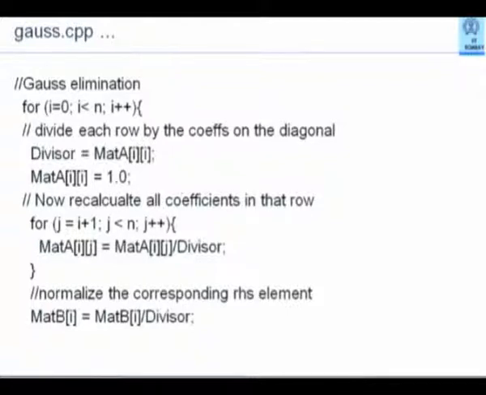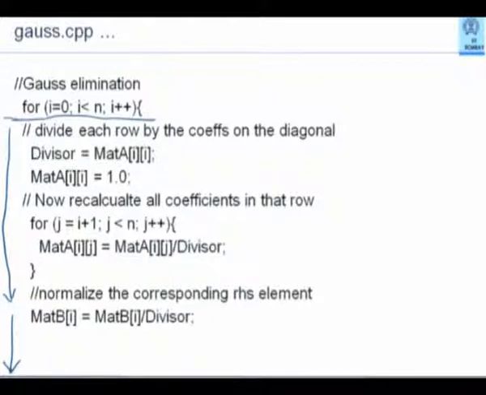For i equal to 0, i less than n, i plus plus. This is the main iteration, and this carries on much beyond this page. It is not ended. i equal to 0 means I am taking the 0th row and I am doing everything that is required to be done with that 0th row on to each one of the first, second, third, fourth, and n minus 1. So I divide each row by the coefficients on the diagonal.